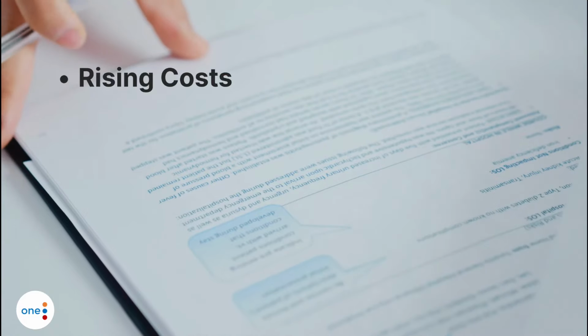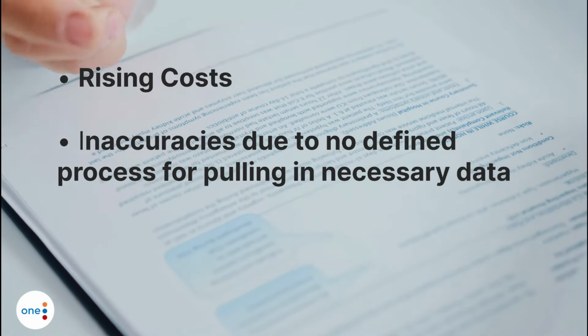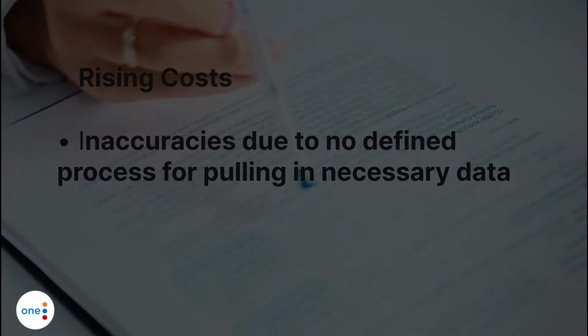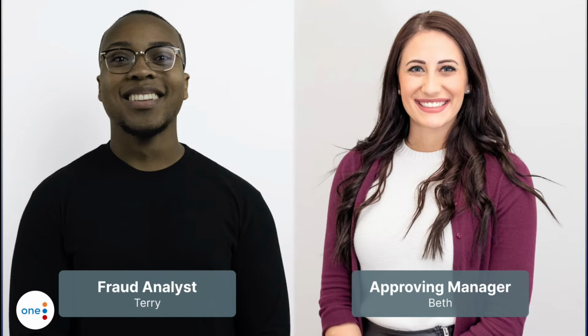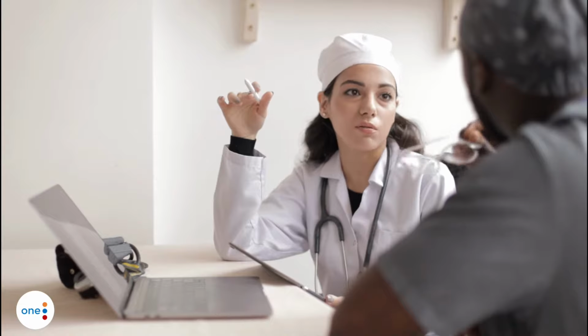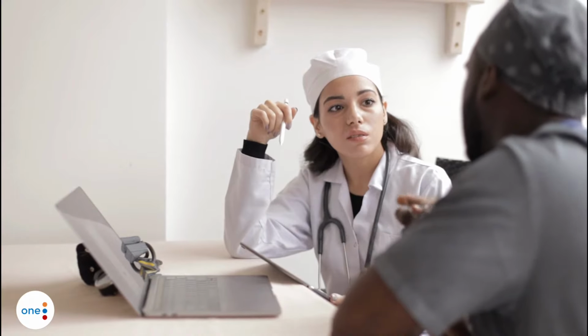Currently, many healthcare payer organizations use slow manual methods to process flagged claims. This leads to rising costs and inaccuracies due to no defined process for pulling in necessary data. To aid Terry and Beth, the FWA Workspace will help process flagged claims faster and more compliantly by integrating seamlessly with internal and external sources of record, providing a single pane of glass to work from and streamlining work across the enterprise. FWA Workspace is not replacing a claims platform, but rather a separate case management system triggered by claims flagged for fraud, waste, and abuse to be worked on by an analyst.